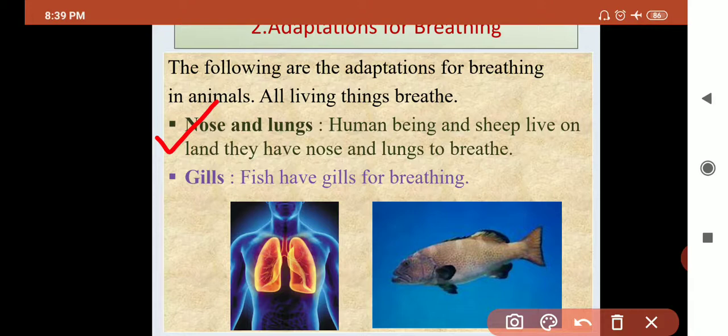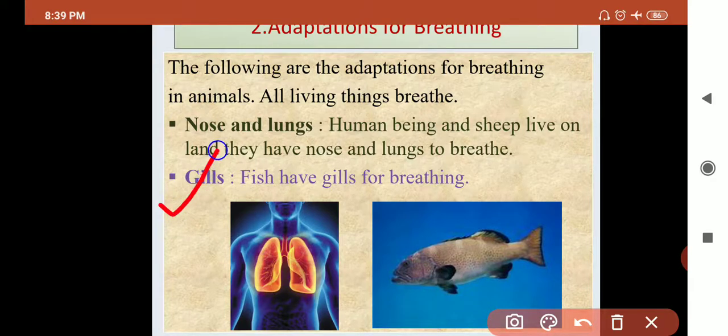So which animals possess a nose and lungs? That is human being, sheep. Okay, they are mammals. Mostly all mammals that live on the land have a nose and lungs. See the diagram, animals like human beings have lungs and a nose to breathe.